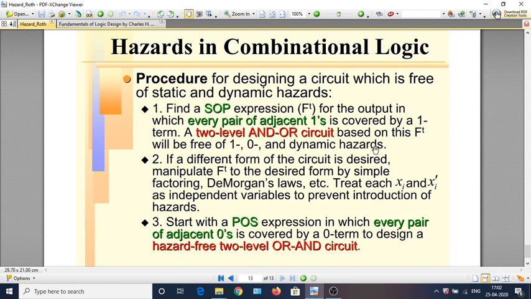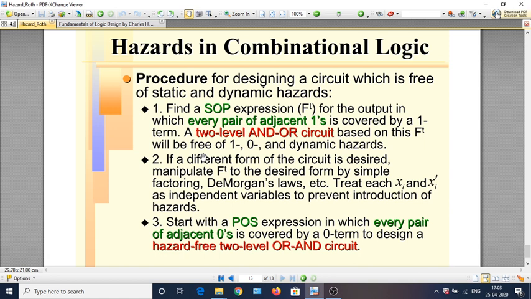So by using the SOP expressions where this condition is obeyed, there exist no two adjacent one terms which are not covered by one term. If that condition is obeyed, then there are no hazards that will occur.